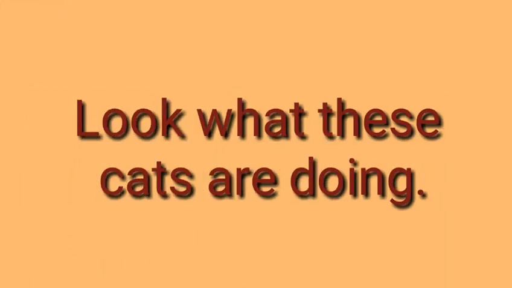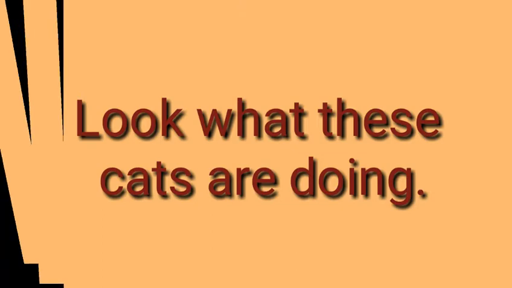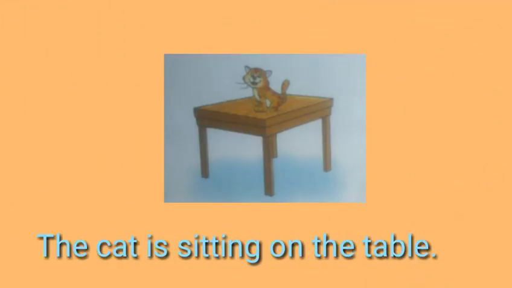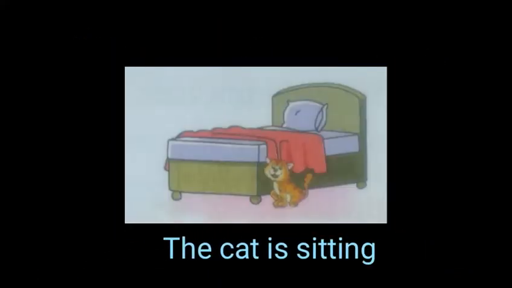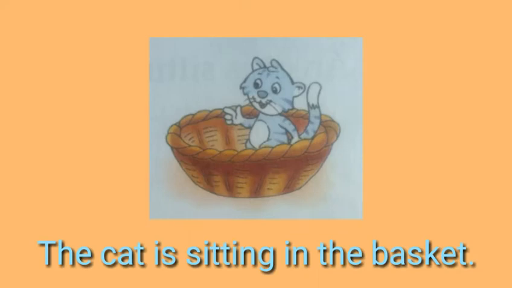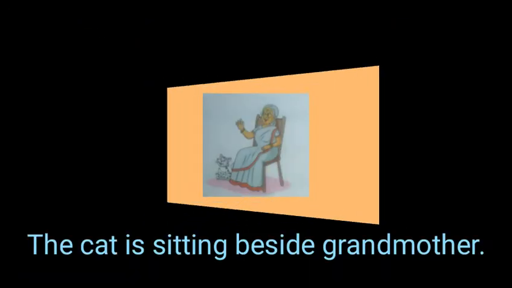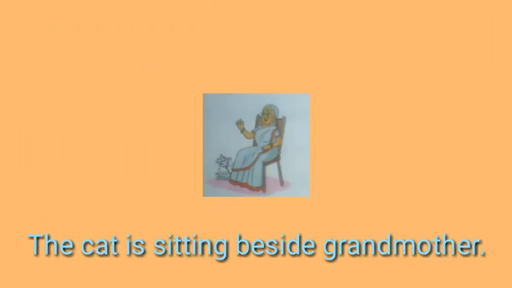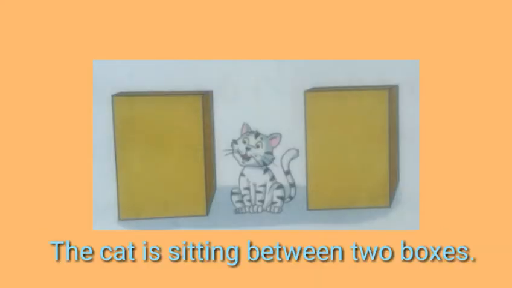Now, to understand the concepts more clearly, look what these cats are doing. The cat is sitting on the table. The cat is sitting near the bed. The cat is sitting in the basket. The cat is sitting beside grandmother. The cat is sitting between two boxes.